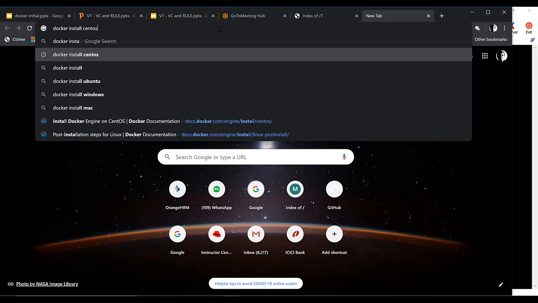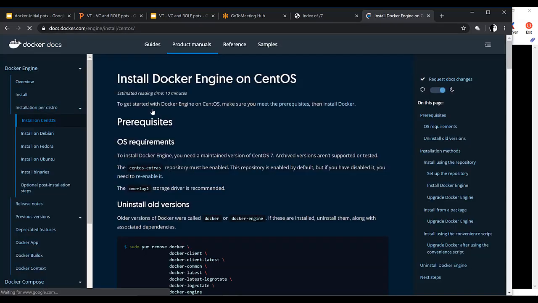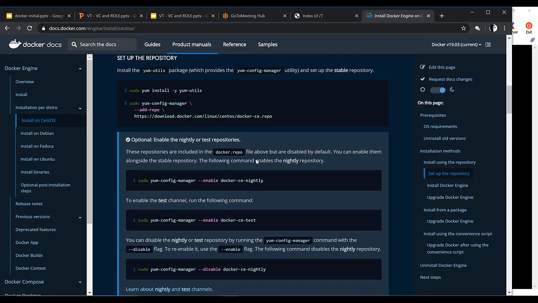If I do this, it will take me to this docs.docker.com page. On the very first page itself, how to install Docker on CentOS. First, sudo yum install yum-utils. This is usually already installed on the systems. So I'm going to copy the next command that will create the Docker repo on your virtual machine.